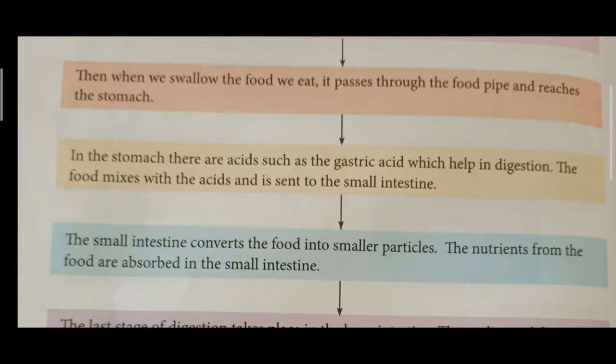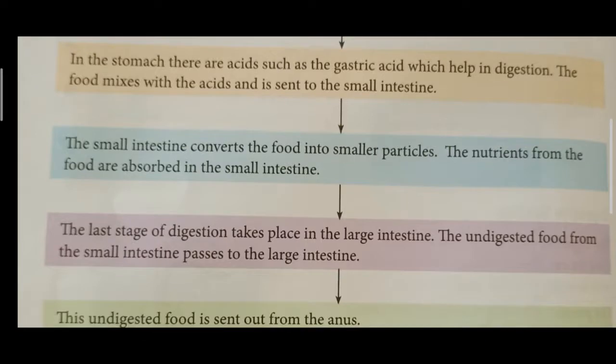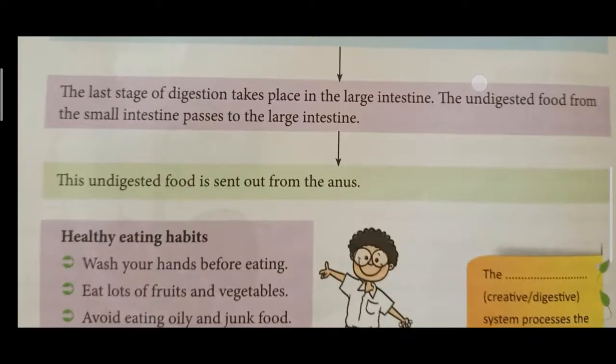The food mixed with this acid is passed to the small intestine. Again in the small intestine it is broken down into smaller particles, and the nutrients are absorbed. The last stage of digestion takes place in the large intestine. Some undigested food will pass from the small intestine to the large intestine. Then the undigested food is passed out through the anus.